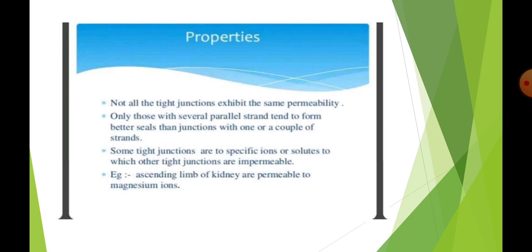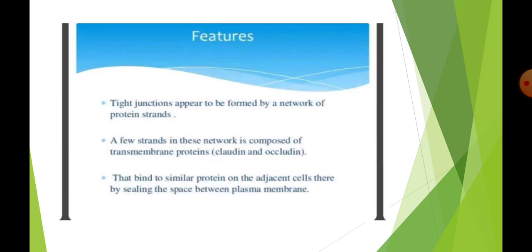Some tight junctions are permeable to specific ions or solutes to which other tight junctions are impermeable. Example, the ascending limb of the kidney is permeable to magnesium ions.